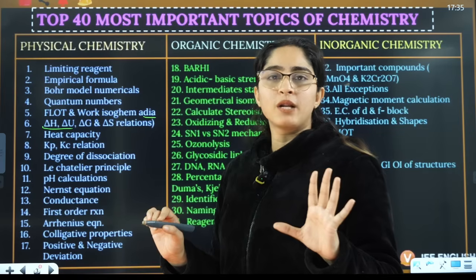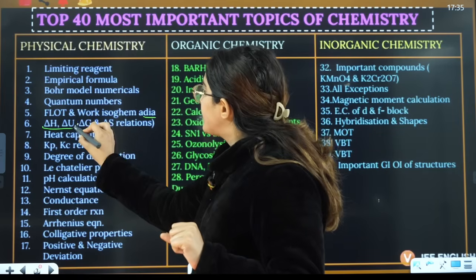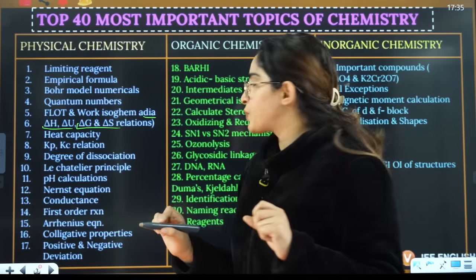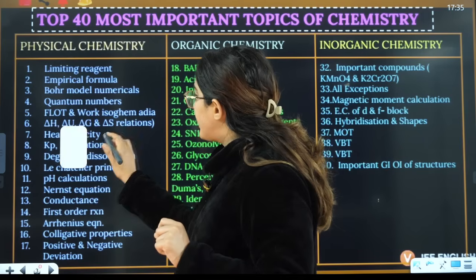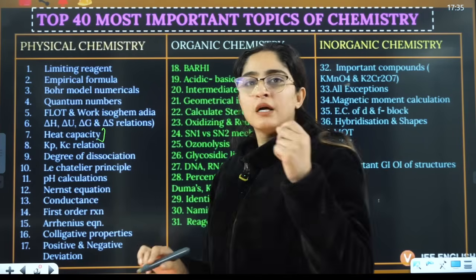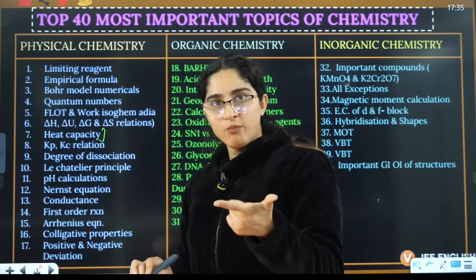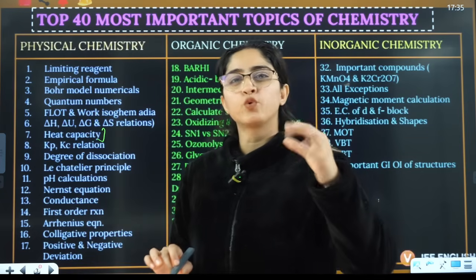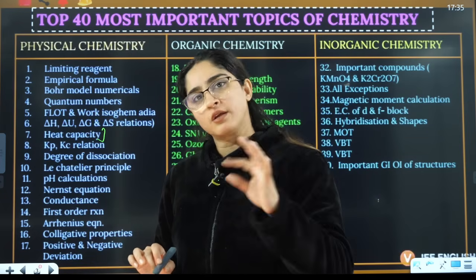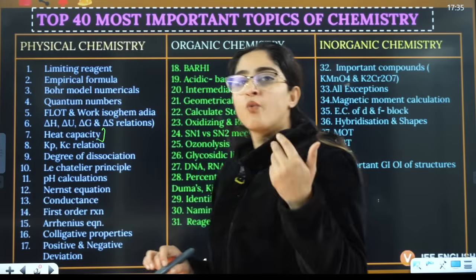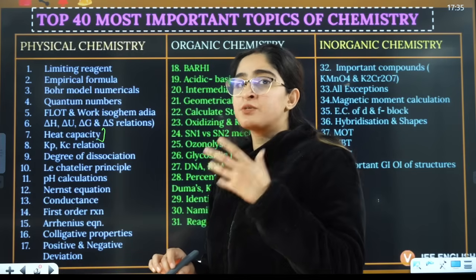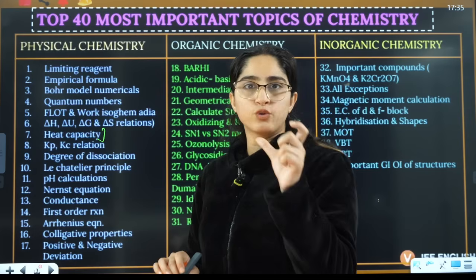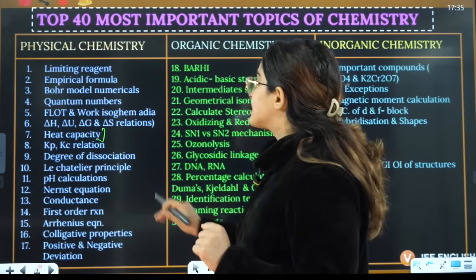Direct formula based question is asked from here. Then Gibbs Helmholtz equation of delta G and delta S relation. Direct formula based question it is. Then we talk about heat capacity, from where molar heat capacity, its formula, and that QV equals delta U, QP equals delta H, right? These kinds of relations. What is the value of CVM in terms of delta U? What is the value of CPM in terms of delta H? Those relations are important, right?